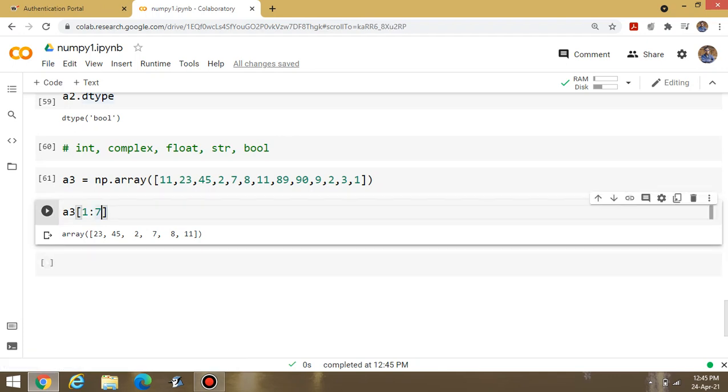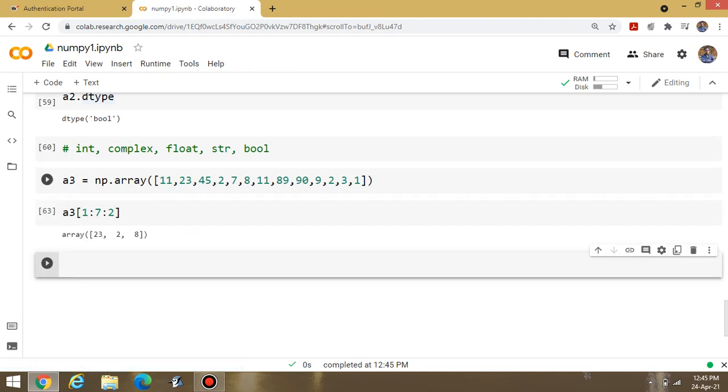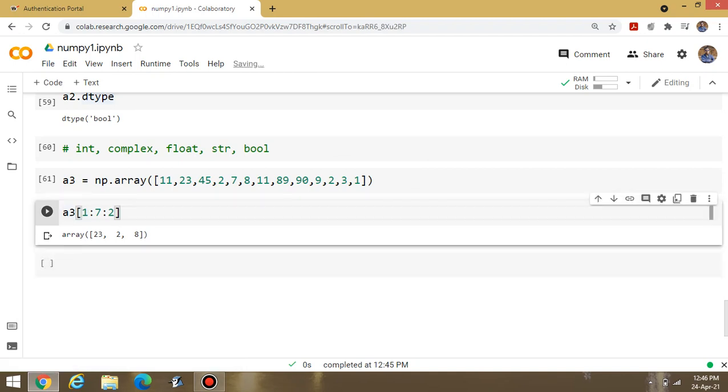If I am writing like this, 1 colon 7 colon 2, now execute this one, it will display 23, then after a gap of 2 it will display the next value, 2, then 8, and up to which point, means below 7 contents are there. If I am writing here blank, now what is the meaning of this?